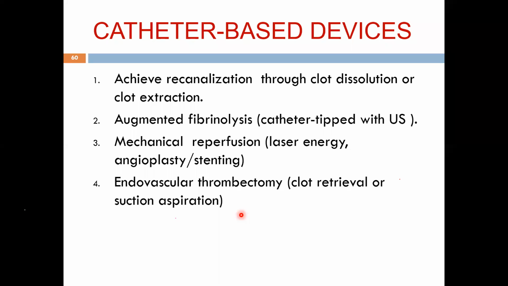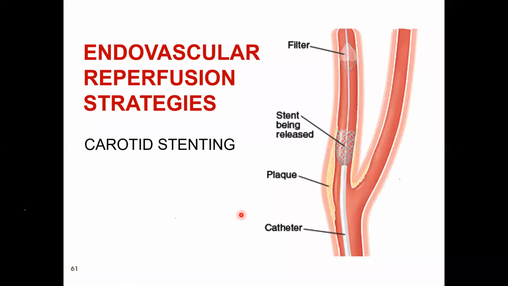Next slide, please. It's a very exciting time for stroke because management is improving by leaps and bounds. A lot of research is going on. As you can see in this, from the common carotid, the catheter is going into the internal carotid. There is a filter on top, it is marked, and then you have a guide wire and a stent being released. And there's a plaque which is below the stent.